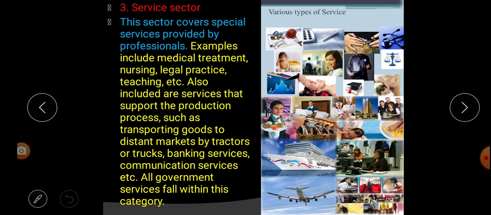Next, all government services fall within this category. That means all government service and work is part of the service sector. So what is the service sector? This sector covers special services provided by professionals, like treatment by a doctor, nurse, legal practice, teaching, etc. There are also other service sectors that support the final production, for example transporting goods from a distant place by truck or tractor, bank service or communication service. Even all the government activities and government work are also part of the service sector.